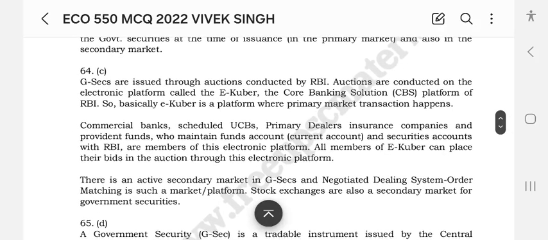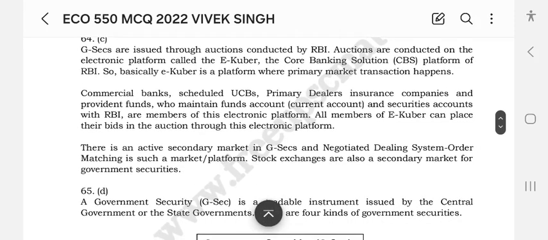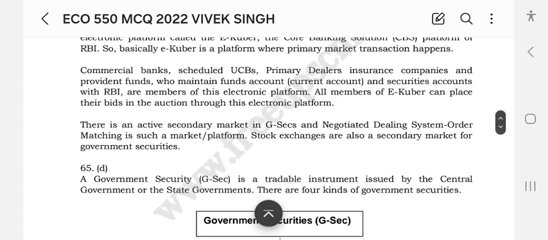Commercial banks, scheduled UCBs, primary dealers, insurance companies and provident funds maintain various funds accounts, current accounts and securities accounts with the RBI. All members of this electronic platform can place bids in the auction. There is an active secondary market in G-Secs through the negotiated dealing system order matching, and such a market or platform. Stock exchanges are also a secondary market for government securities.